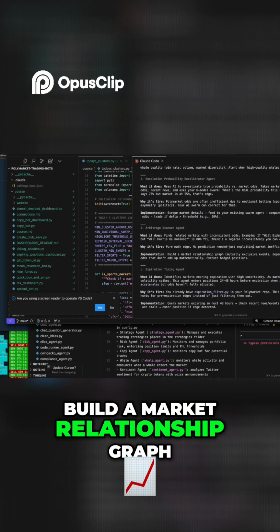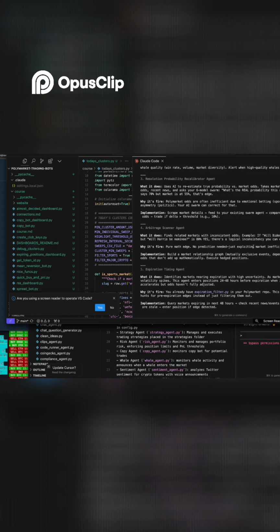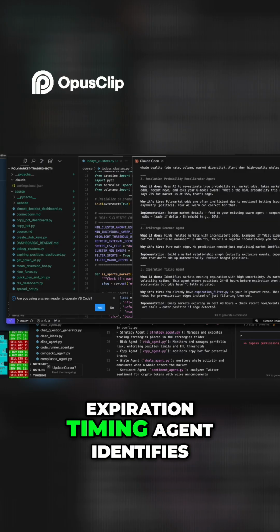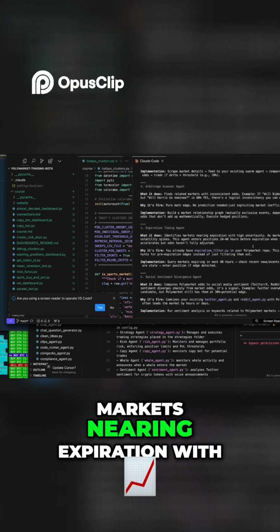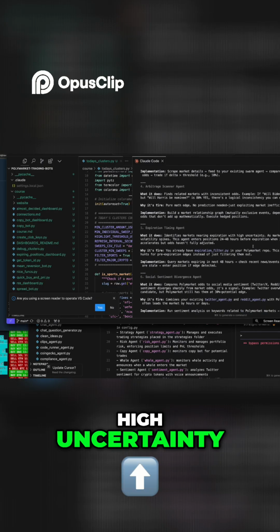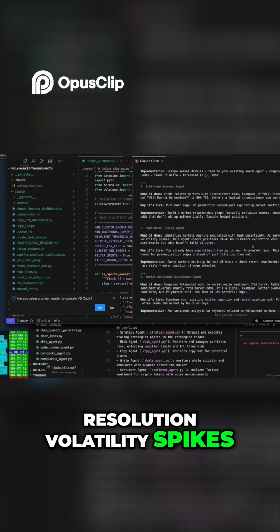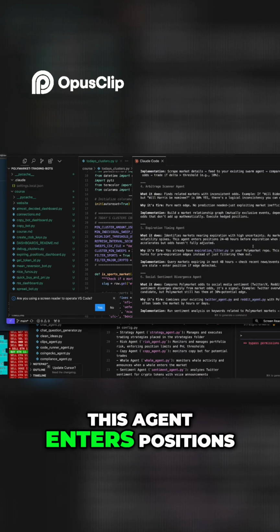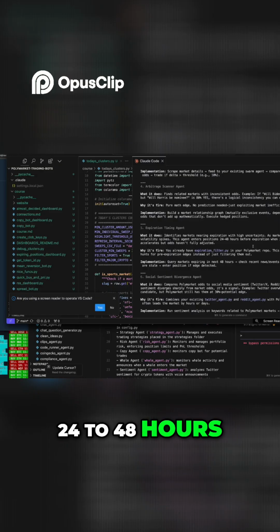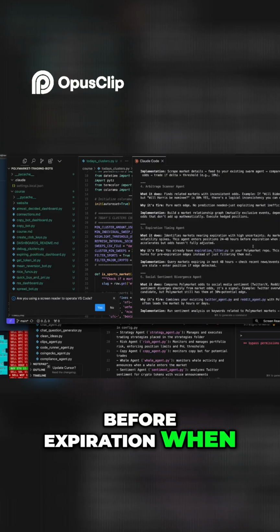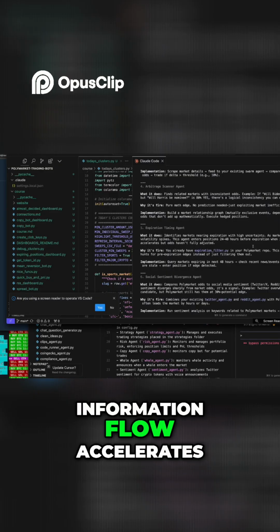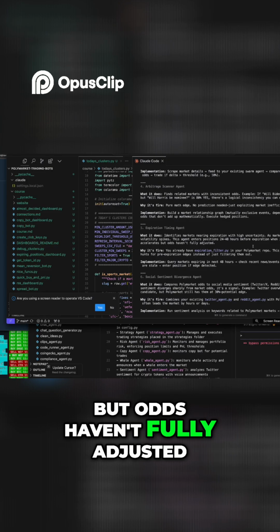Build a market relationship graph. Expiration timing agent identifies markets nearing expiration with high uncertainty. As markets approach resolution, volatility spikes. This agent enters positions 24 to 48 hours before expiration when information flow accelerates, but odds haven't fully adjusted.